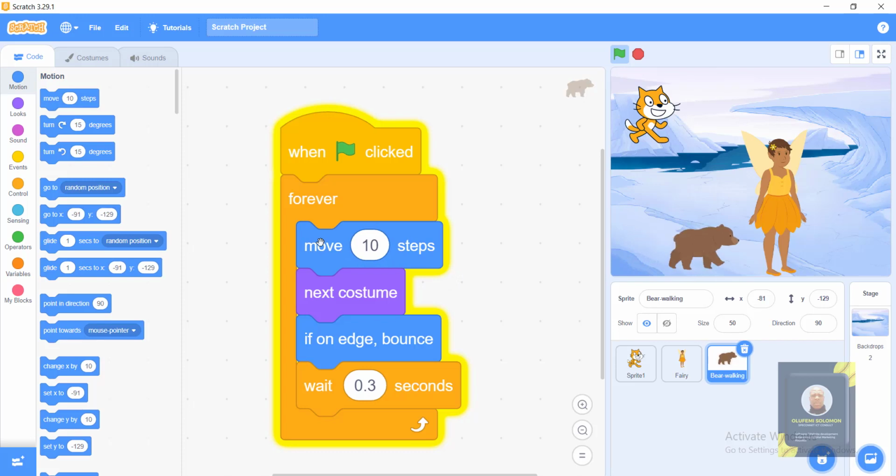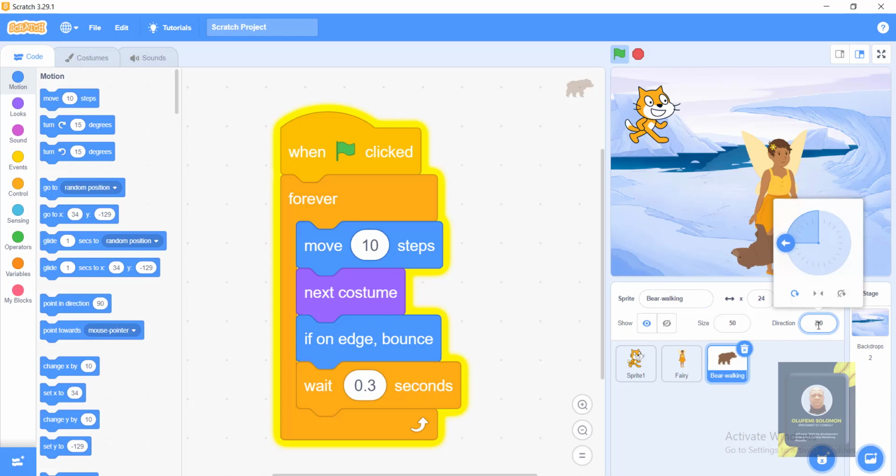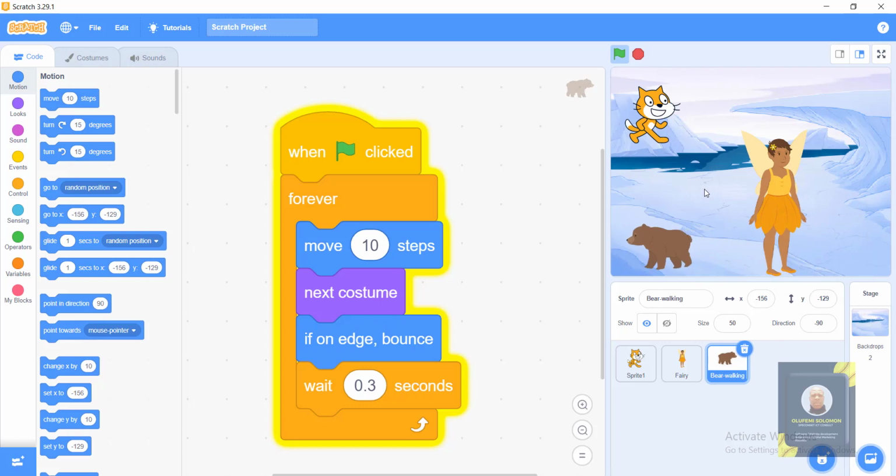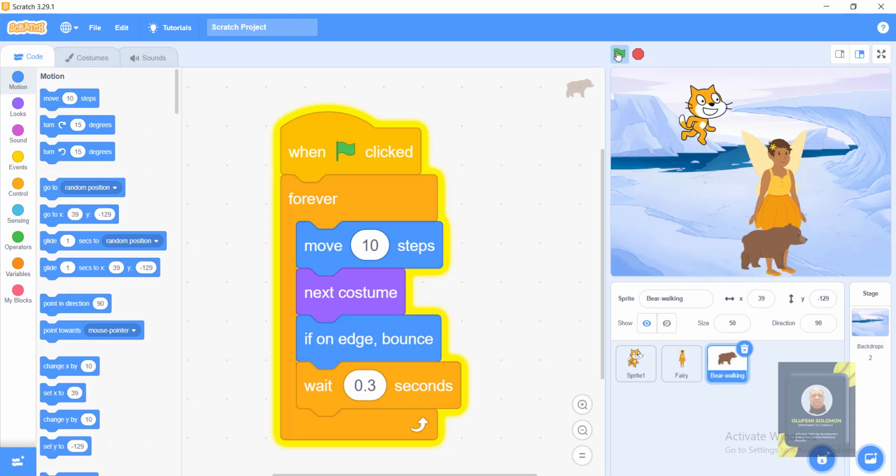So as you can see now, the beer is what is working, but by the time it gets to the edge of the screen, the same thing will happen. Can we see it now? And then we should know how to fix that one. That is, to come to this place, and this middle one, we are going to click on this one, then we are good to go. Can we see it now? Okay, so when I click on this green button, everything can work together.